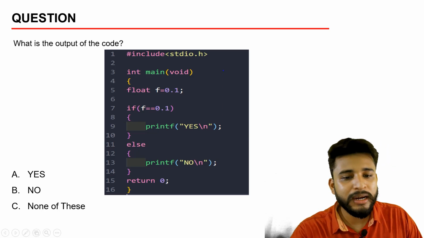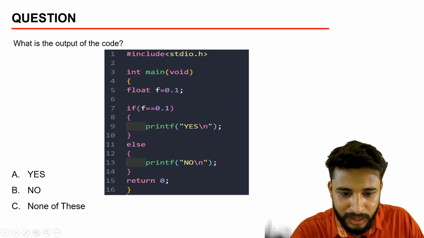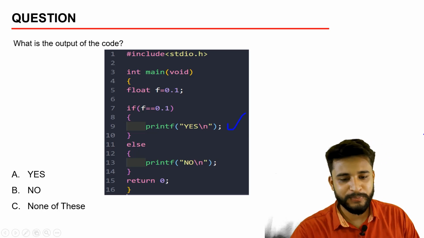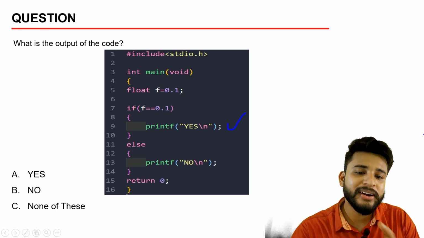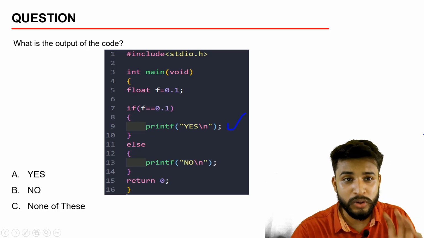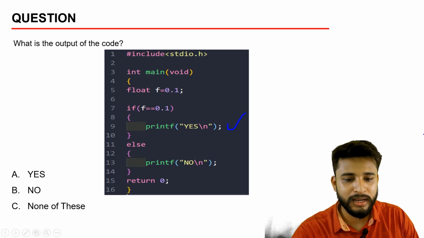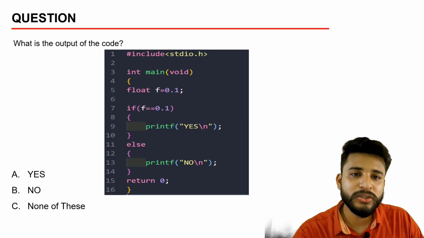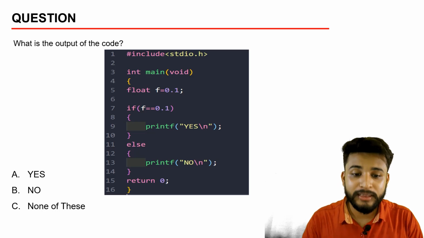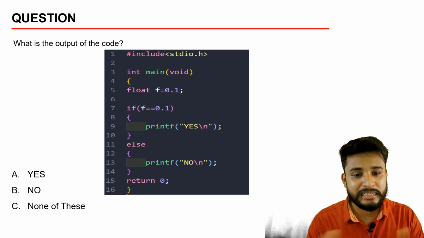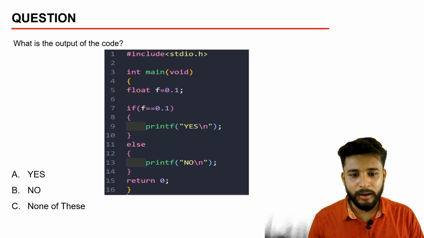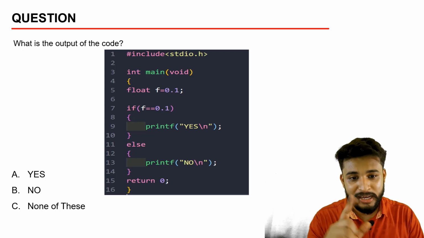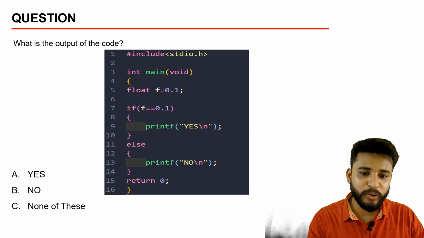So many of you will think that in this question we will always get yes. Many of you will think it is a trick question. It is a trick question. You will get these kinds of questions. The output of this question is not yes. I am telling the truth. The output of this question will never be yes. I will tell you the reason. Firstly, let me run this program in VS Code and show you what the output is.